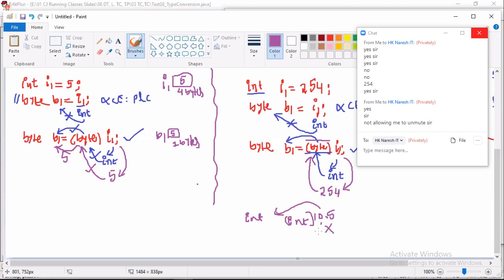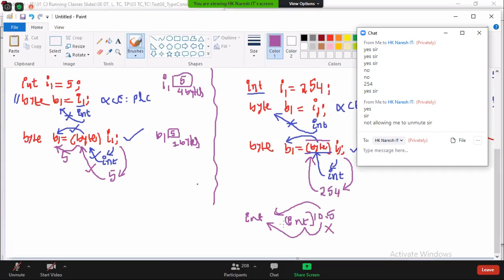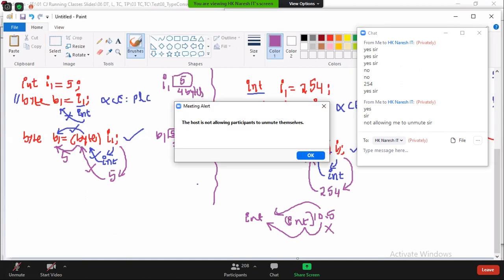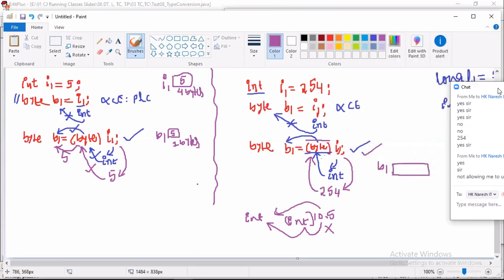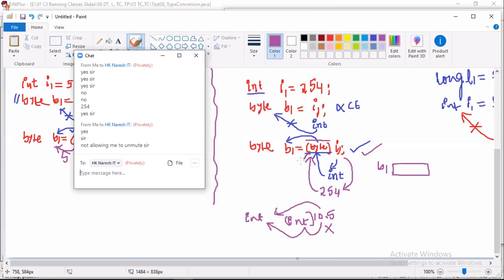As much value as is possible, that much is stored. That is the target of the cast operator, I told you, na? So here there is no exception, it executes successfully. But what value will come into the B1 variable? Not 254, because 254 is not in the range; it will decrease the value and store -2.